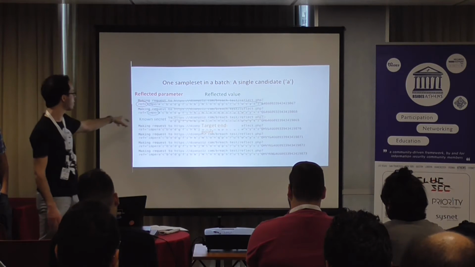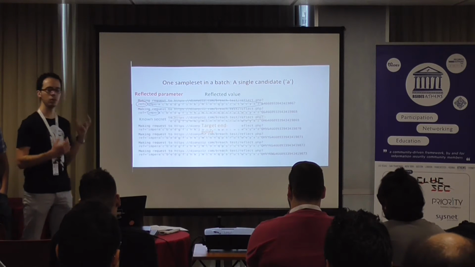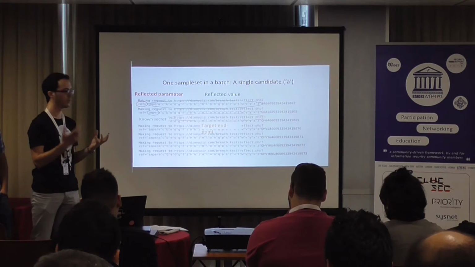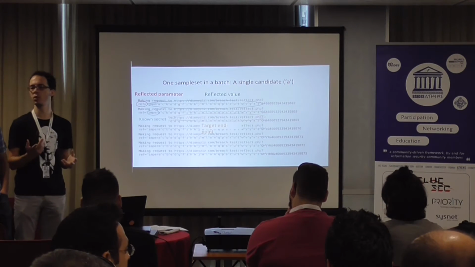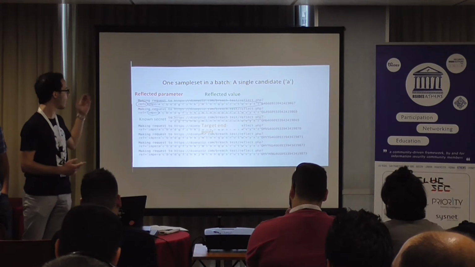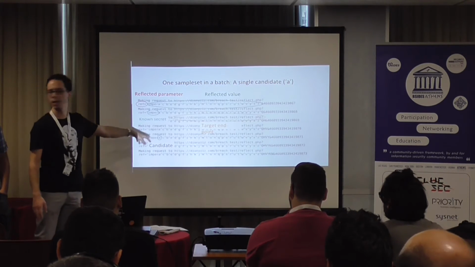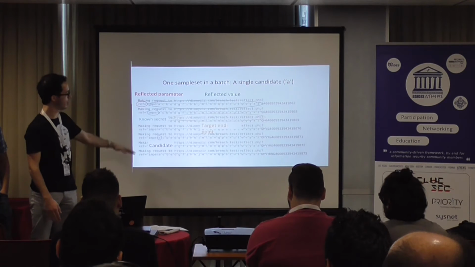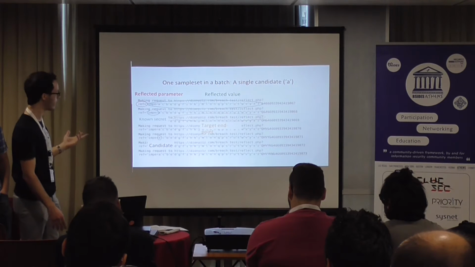The value of this parameter is structured as follows. The first part is a known secret. Now this is necessary in order to bootstrap the attack, so we need to know some characters of the secret. It doesn't matter if they are at the start or the end or the middle, but we have to know at least two known characters of the secret. After that, we concatenate it with the testing character, in which case it is A. So in this iteration of the attack, we try the letter A to see if it is correct.